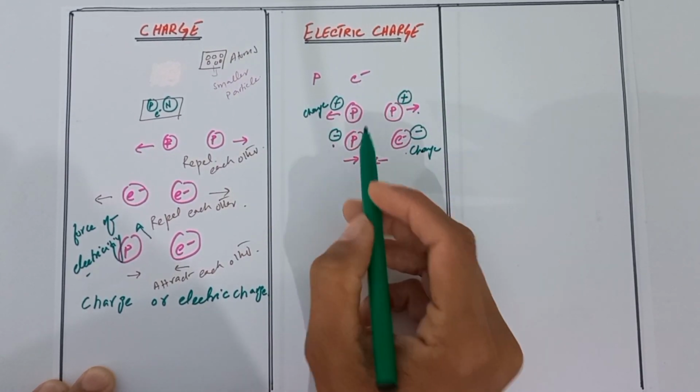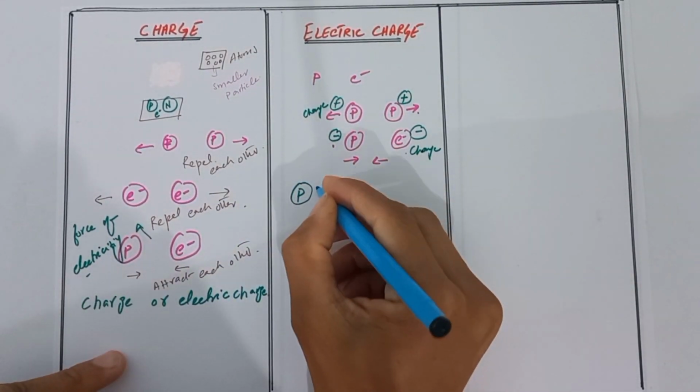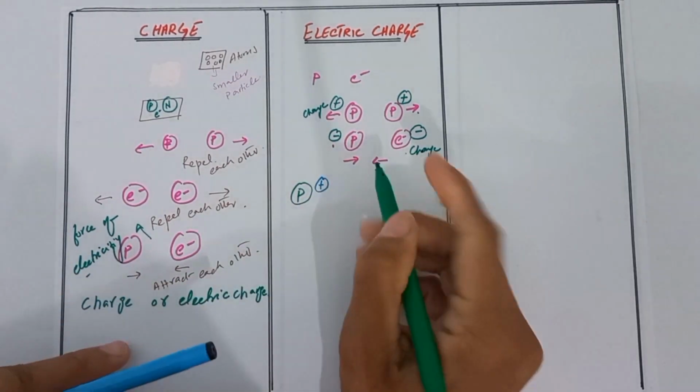So protons have positive charge and electrons have negative charge.